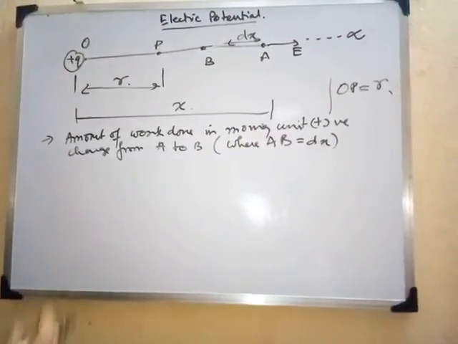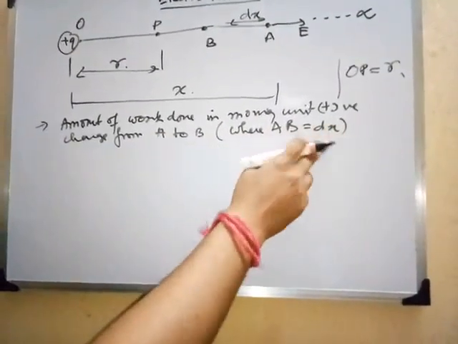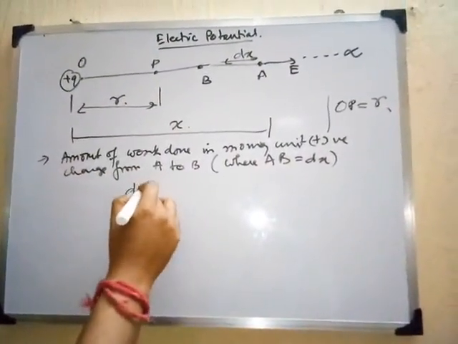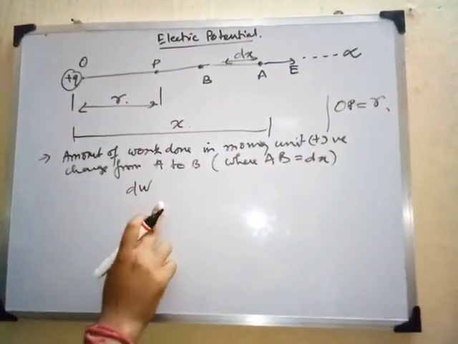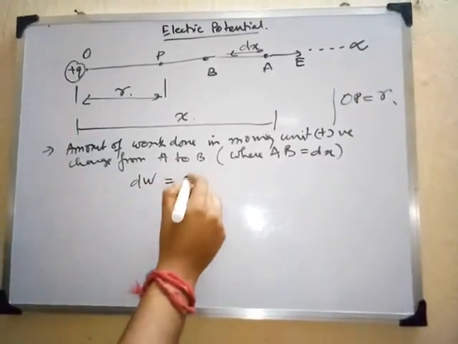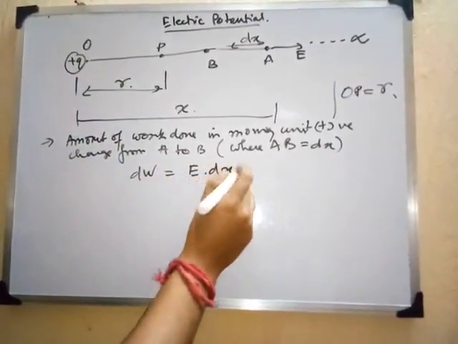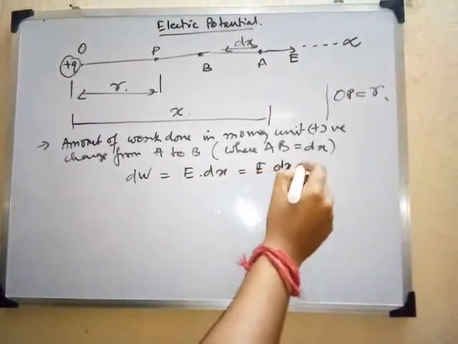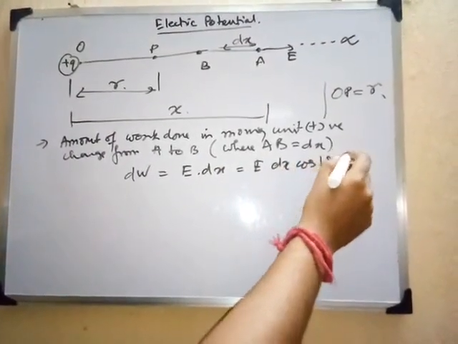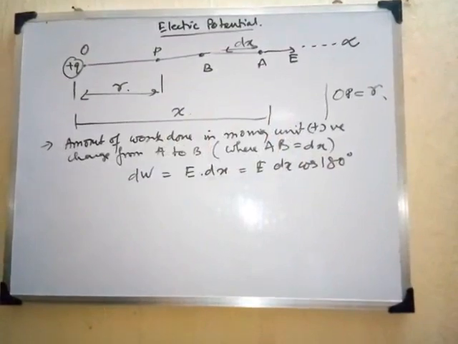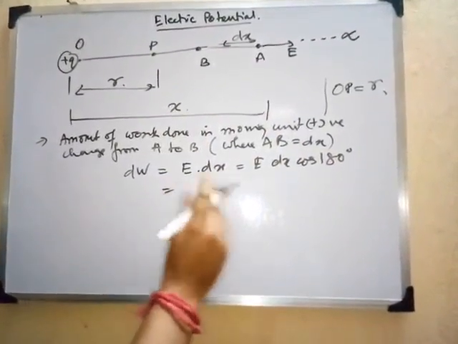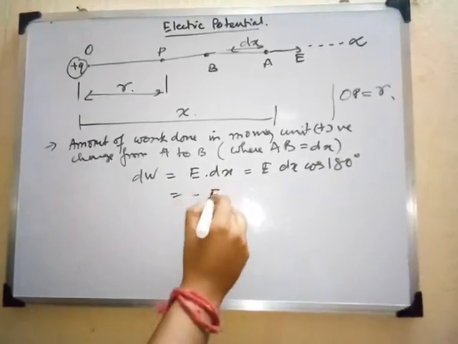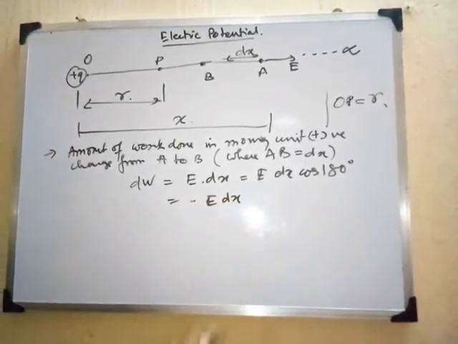So we can very easily calculate, since we are taking a differential length dx, we will also have a differential work done, represented by dW, and this will be equal to E dx, right? So this will be equal to E dx cos 180 degrees. Why 180 degrees? Because this is a straight line, right? So this comes as cos 180 degrees. Just simply putting in the value, it will come as minus E dx, right?